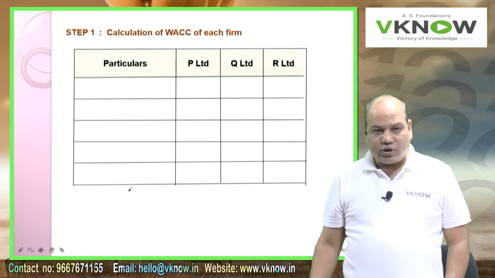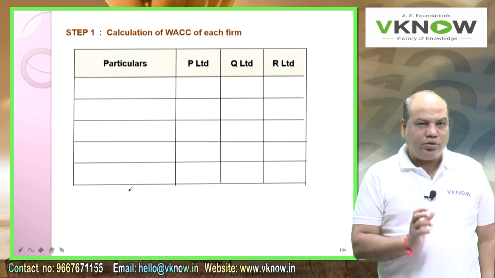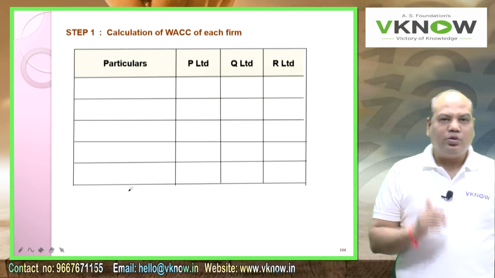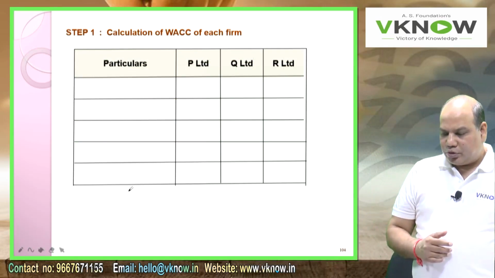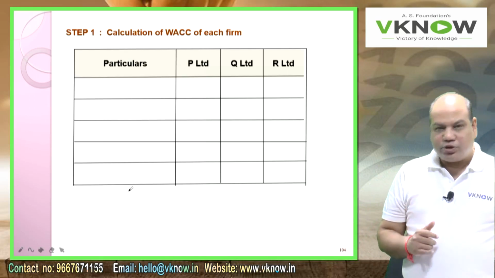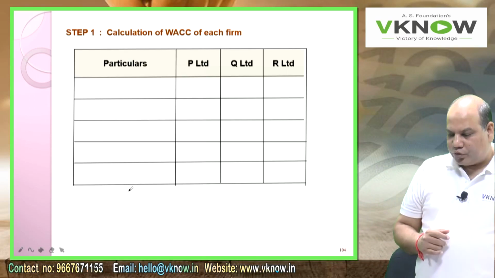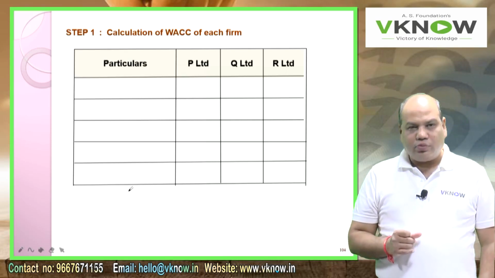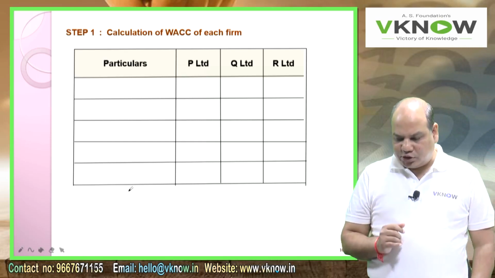So the new questions they have added here are the last two, D and E. They have merged the chapter of valuation using P/E multiple with the economic value added chapter. The first question was, calculate the WACC of each firm. So that is really easy. Start the calculation of WACC of each firm.